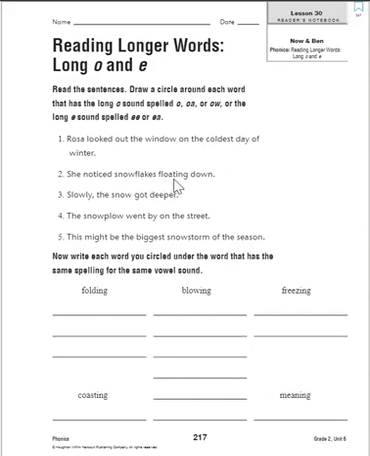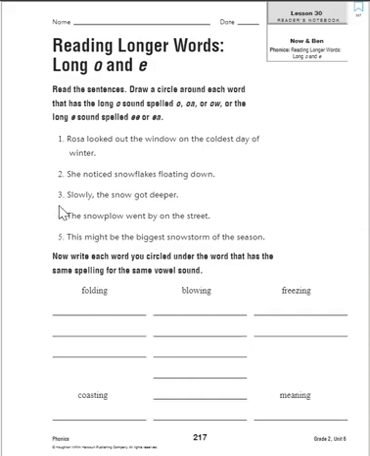Floating. That gives us long O as well, our OA together, so circle floating. And down. Now, if you go back up and look in the directions, it says we're also looking for words with OW, but they still want the long O sound. So in down, that makes an ow sound, no long O. So we're not circling down.